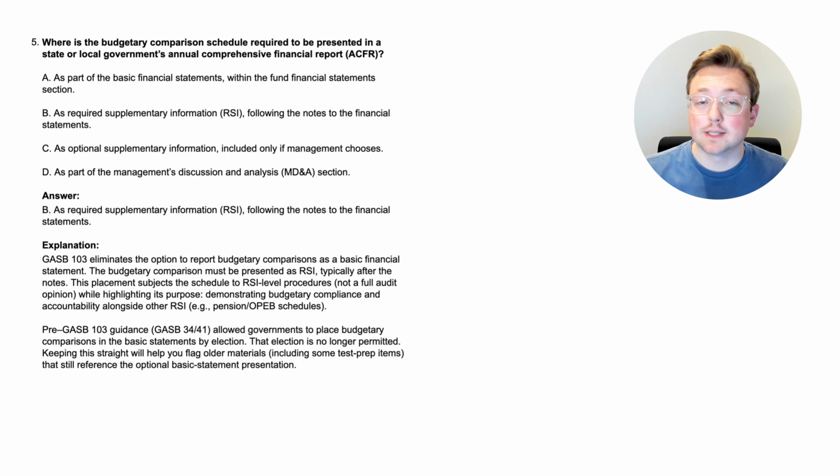Now, before we do anything else, let's do one more part of the SuperFast CPA process called pillar topics. Now, the idea behind pillar topics is as you're going through the questions to learn the material, you will notice the things that keep popping up. You've seen 2 or 3 or maybe even 4 questions trying to teach you about what goes into the budgetary comparison schedule, like what's required to be in it, or whatever the case is.